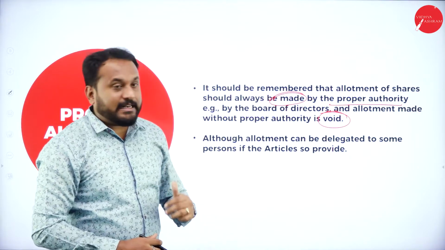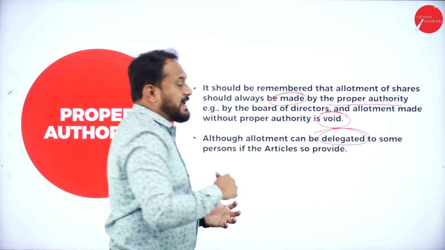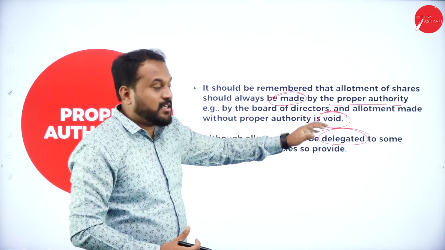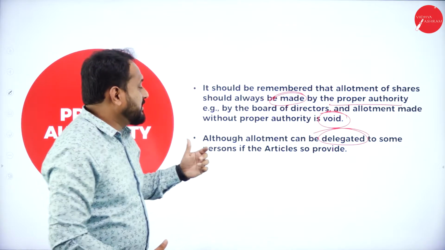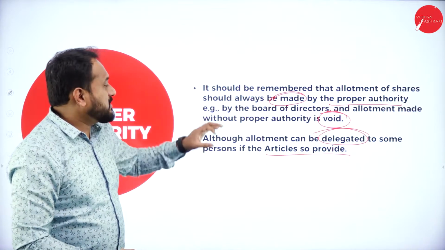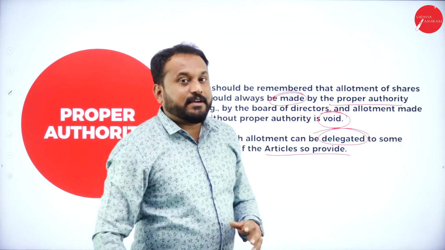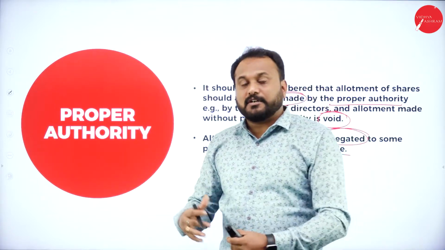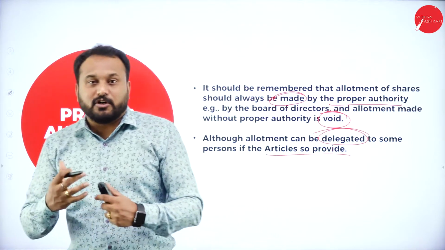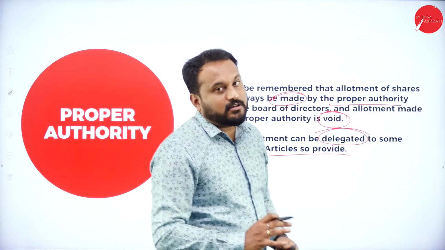Although allotment can be delegated, now please understand the word delegated. Delegated means transfer of authority and responsibility. That is called delegation. If it is delegated to some person, and the articles so provide, then you can go with it. Or else, the board of directors should be there when they go for the allotment. If anybody else does it in the absence of the board of directors, you are supposed to check whether some delegation of power is already given to them, whether it is mentioned in the articles or not.